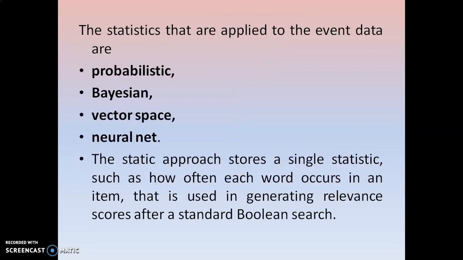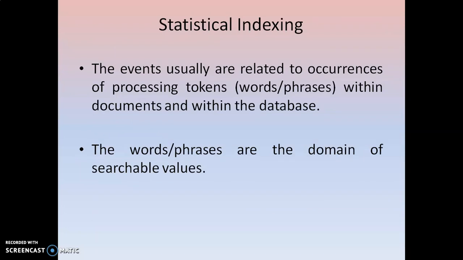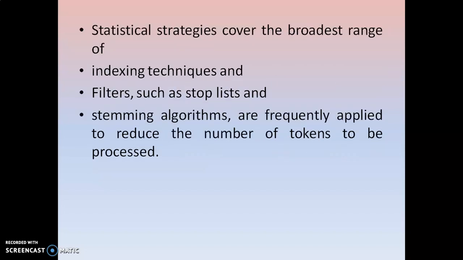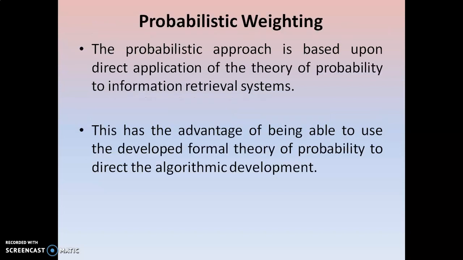Here it stores the single statistic and the relevance of the items in the form of occurrences. In the statistical indexing, it can calculate the occurrences of the events within the document in the case of the term frequency as well as the document frequency, as we discussed in the previous videos. Statistical strategies cover the broadest range of indexing techniques, filters, stemming algorithms and stop list algorithms.